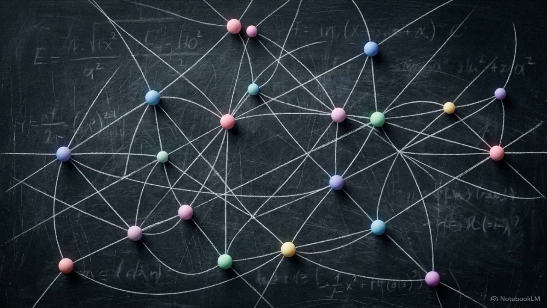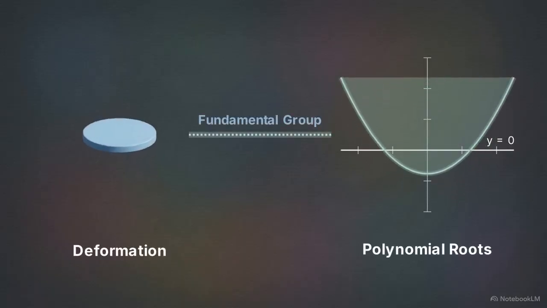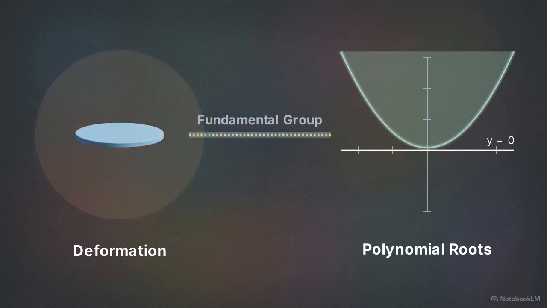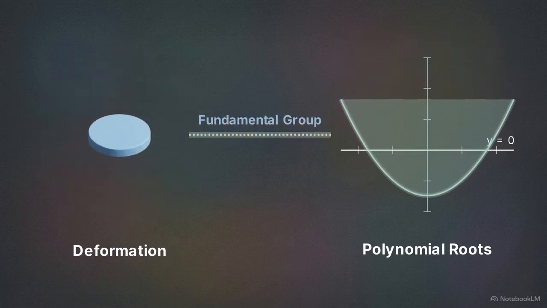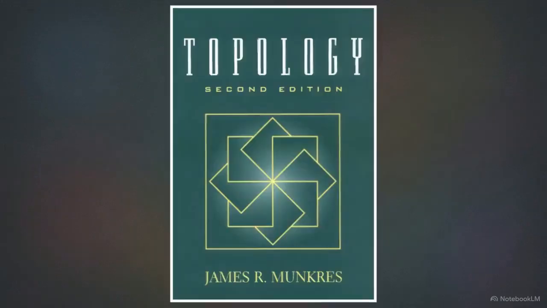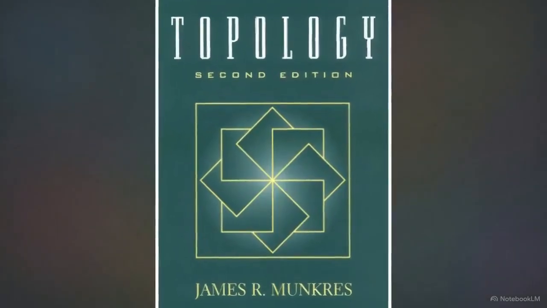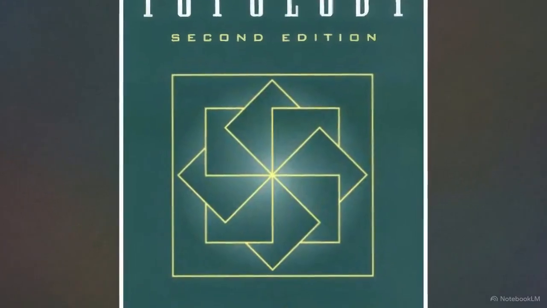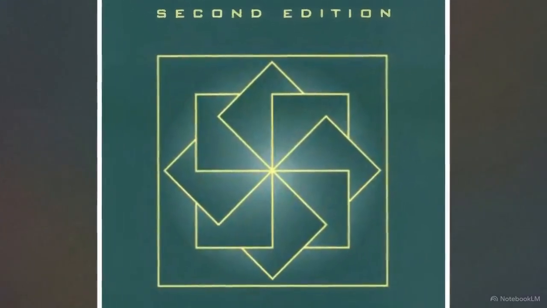Topology defines the formal rules for how mathematical spaces interact. These rules demonstrate that the exact same constraints governing the deformation of a geometric disk also dictate the existence of roots in a complex polynomial. Studying rigorous foundational texts like James Munkres' Topology allows us to uncover these deep cross-disciplinary mathematical links.